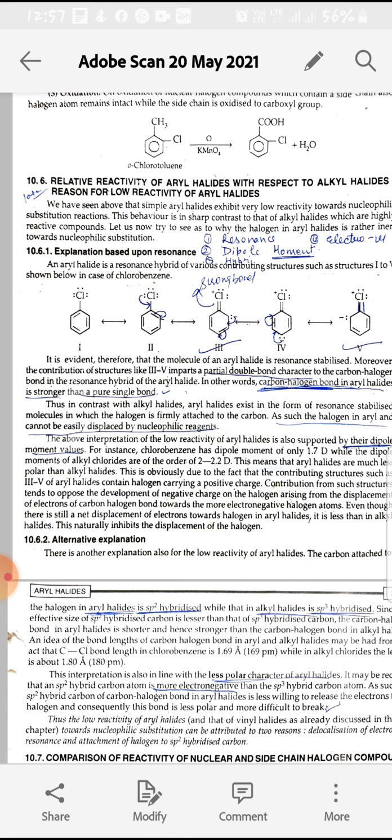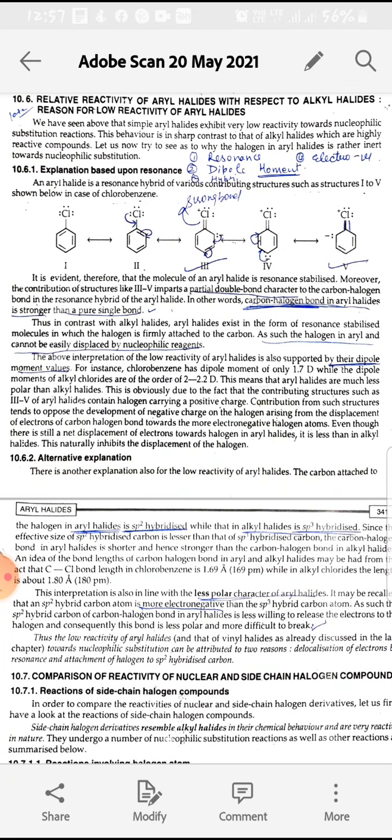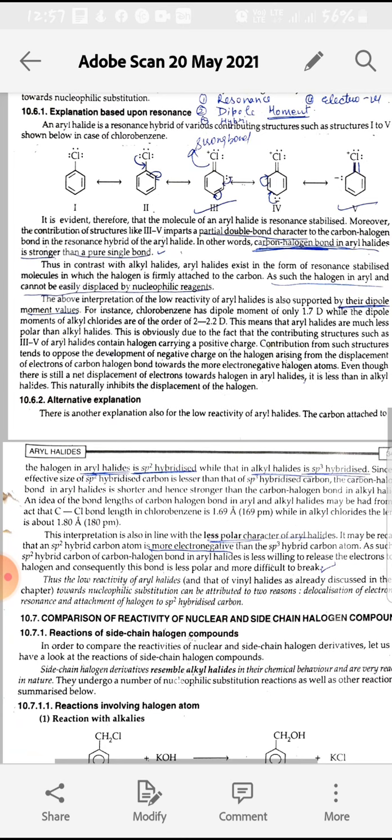Since aryl halide is resonance stabilized and there is formation of a double bond between carbon and halogen, that is stronger than the single bond, and the bond length is also smaller, so it cannot be easily substituted by the nucleophilic reagent.